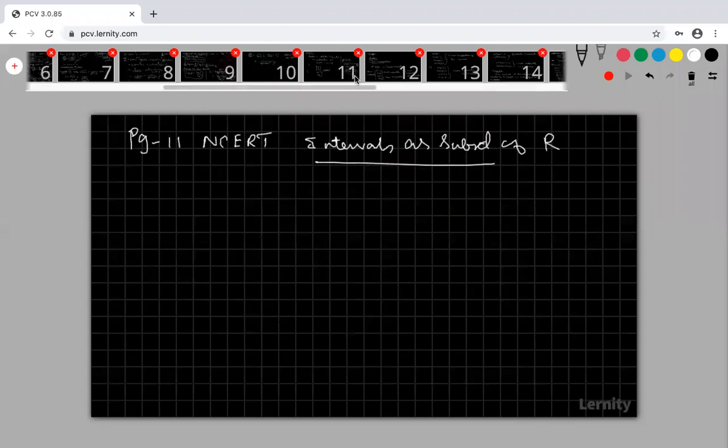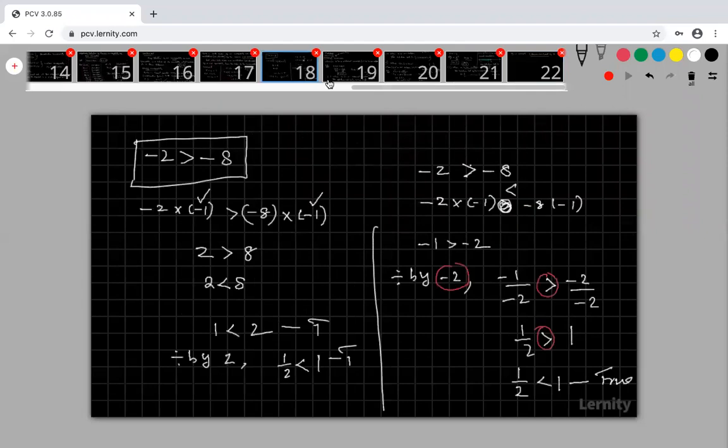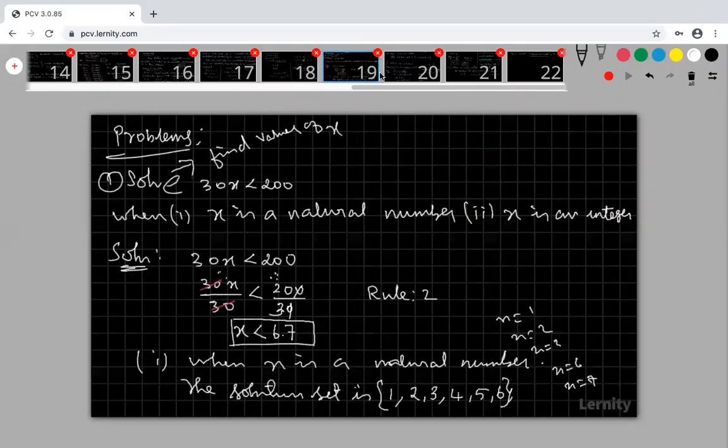Any other doubts? Slides 18, 19, 20. Only two rules. Adding, subtracting, that is one rule.